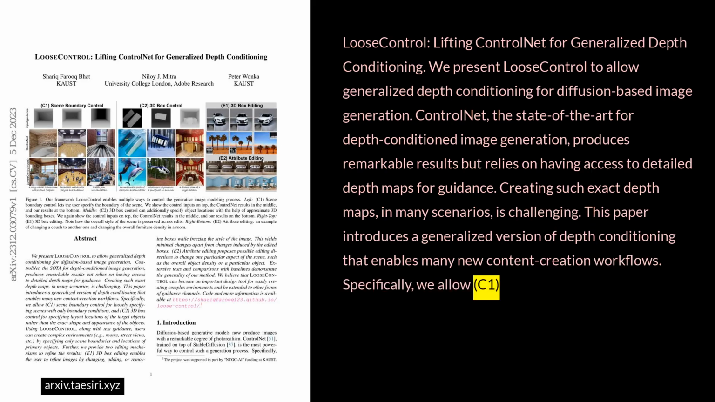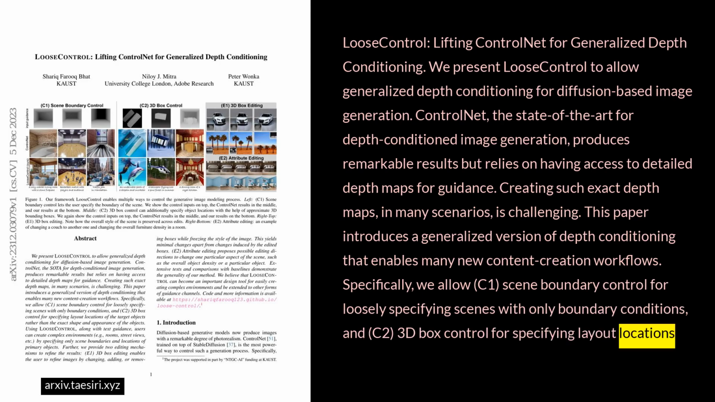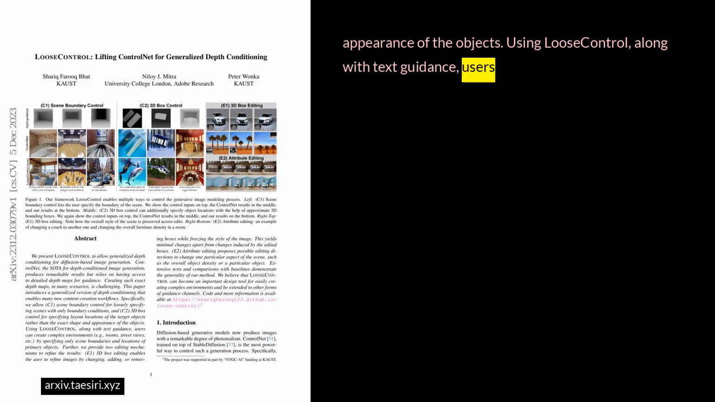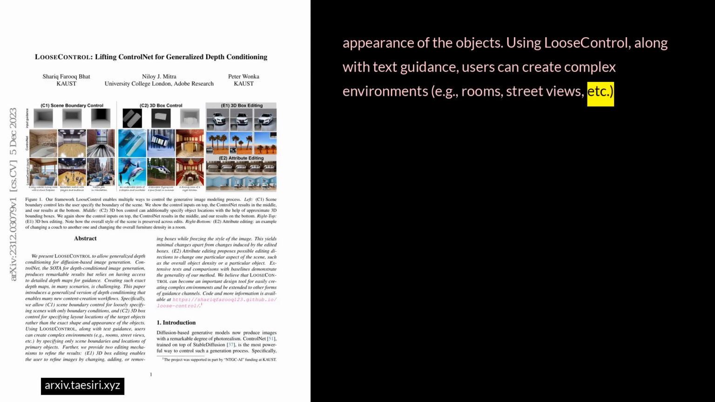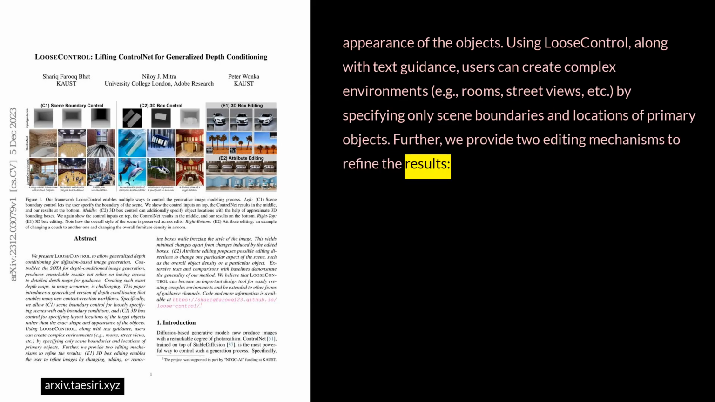Specifically, we allow C1, scene boundary control for loosely specifying scenes with only boundary conditions, and C2, 3D box control for specifying layout locations of the target objects rather than the exact shape and appearance of the objects. Using LooseControl, along with text guidance, users can create complex environments, for example rooms, street views, etc., by specifying only scene boundaries and locations of primary objects. Further, we provide 2 editing mechanisms to refine the results.